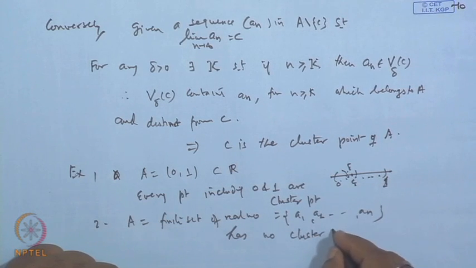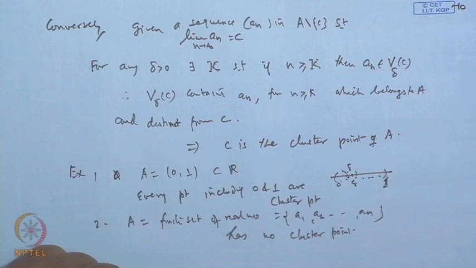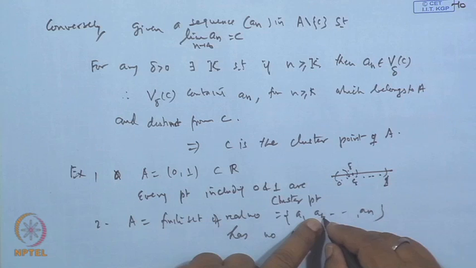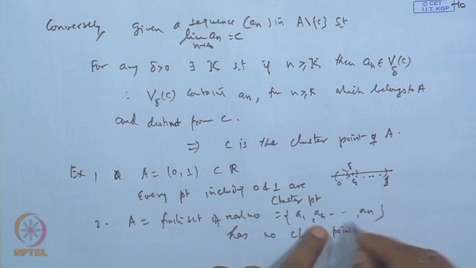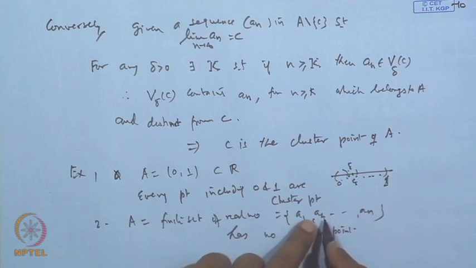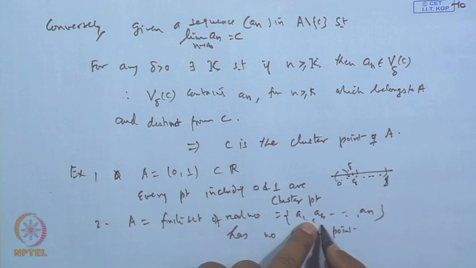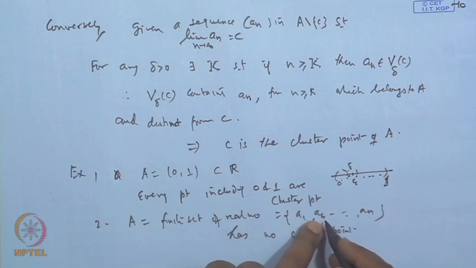Why? Suppose a_2 is a cluster point, then there is a gap between a_2 and a_1, a_2 and a_3. So, if you draw a neighborhood around the point a_2, you will not get any point other than a_2 inside it. So, it cannot be a cluster point.